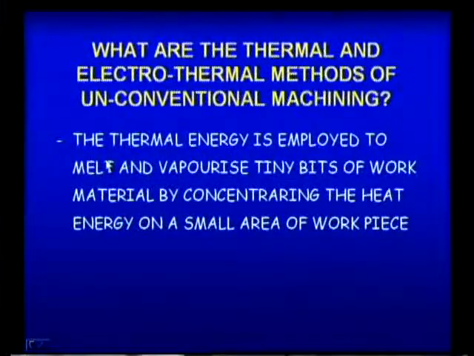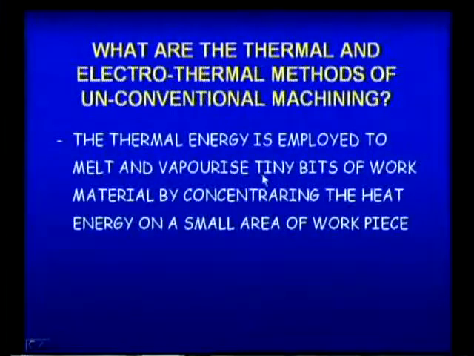The thermal energy is employed to melt and vaporize tiny bits of work material by concentrating the heat energy on a small area of the workpiece. So, how is this machining done? Thermal energy, that is heat energy, is employed, so that due to that heat the workpiece material will melt and vaporize. How does it vaporize? Tiny bits, very small bits of work material, by concentrating the heat energy on a small area of the workpiece.